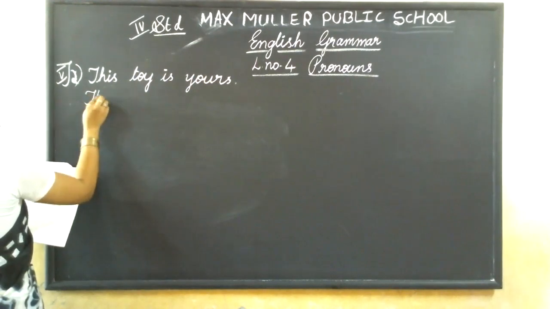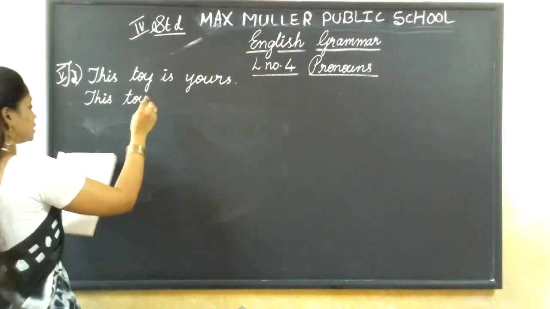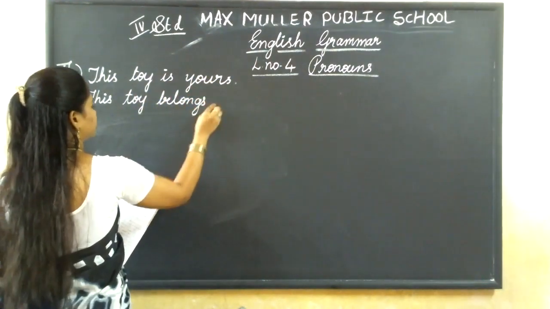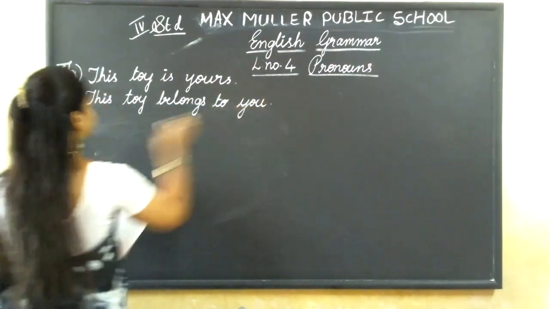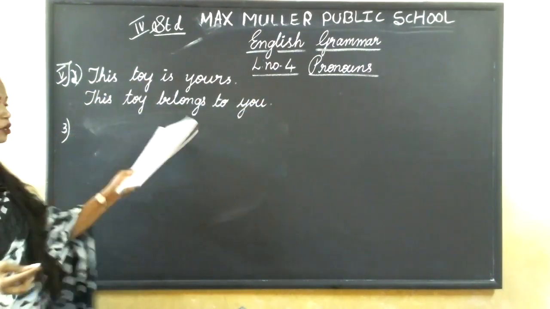And the next answer: this toy belongs to you. This toy is yours. This toy belongs to you.